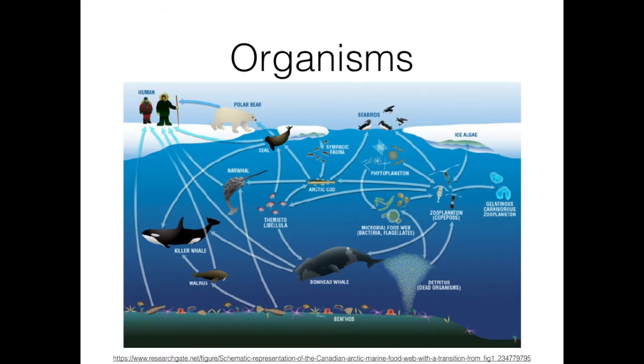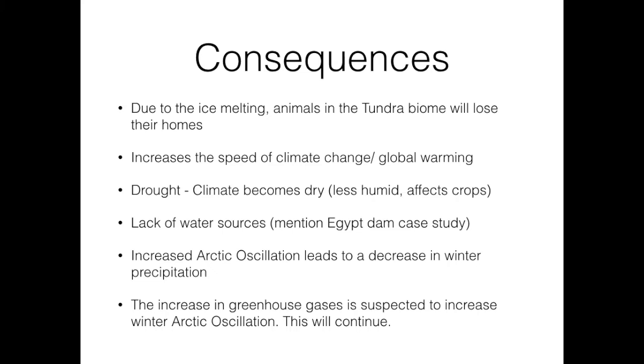Populations of Arctic plankton, for example, not only provide food at the base of the food web, but they also convert carbon dioxide from the atmosphere into organic matter that eventually sinks into the bottom of the ocean, effectively extracting the heat-trapping greenhouse gas from the atmosphere. Some possible consequences of Arctic oscillation are the loss of habitation in the tundra, increase in the speed of global warming, drought, increase in the amount of greenhouse gases in the atmosphere, and the acidification of the ocean.